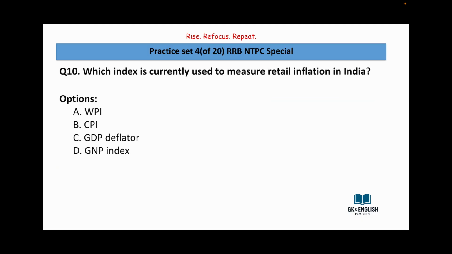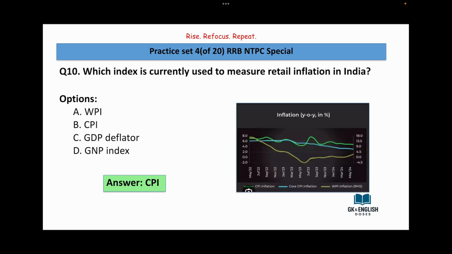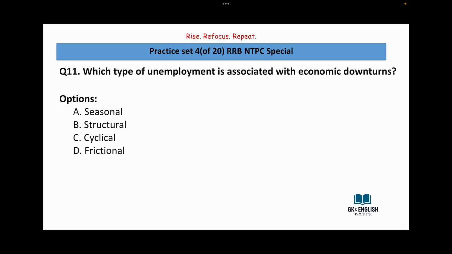Which index is currently used to measure retail inflation in India? WPI, CPI, GDP deflator, GNP index. Answer is CPI. Which type of unemployment is associated with economic downturns? Seasonal, structural, cyclical, frictional.